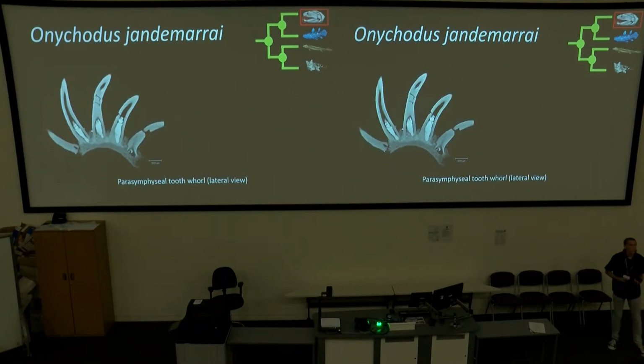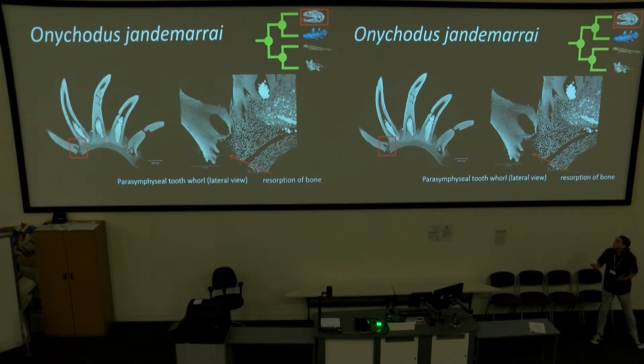But apart from the dentition on the jaws, Onychodus also has a tooth whorl at the symphysis of the lower jaw, and here teeth are added posteriorly and shed anteriorly. However, unlike in chondrichthyans, the teeth are set into the bone. And then the most anterior tooth is shed through resorption of that bone instead of resorption of the base of the tooth.